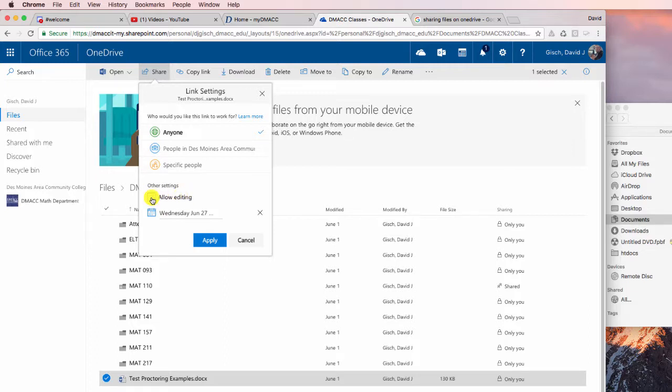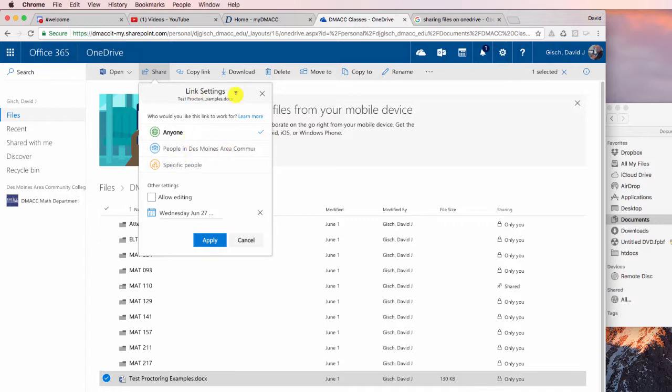Now, this is a great thing: I'm going to make a whole video on this later about how you can use OneDrive to do some collaborative work. Okay, but let's say I don't want them to edit. If they want, they can save this file on their own machine and then edit it. But with this click, that means it's editing and changing it and saving those changes right in my OneDrive folder, and that's not good.